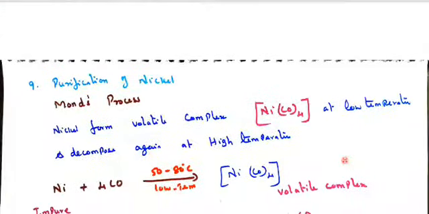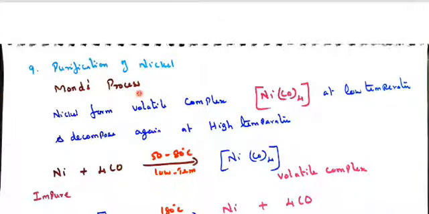And next, purification of nickel. It is very important in the isolation of metals in the sixth lesson, I think. This is the purification of nickel by the Mond process. Nickel forms a volatile complex, nickel tetracarbonyl, which is tetracarbonylnickel(0). At low temperature it forms a volatile complex, and it decomposes at high temperature.